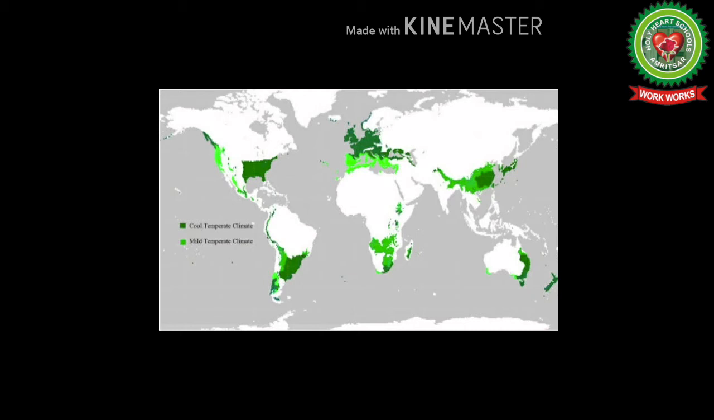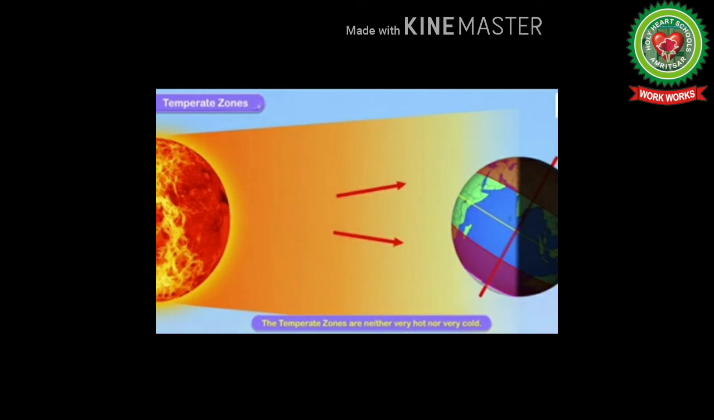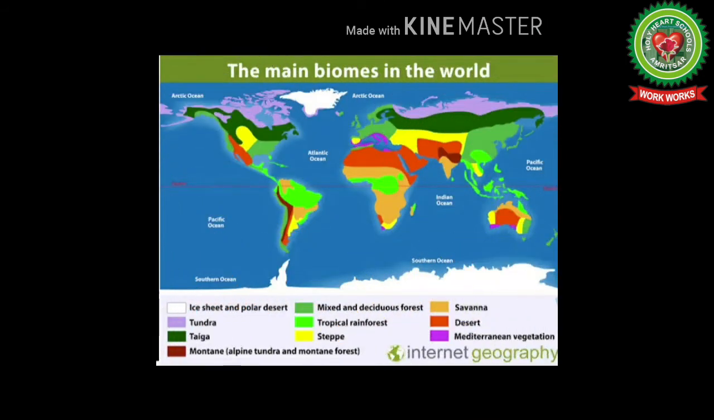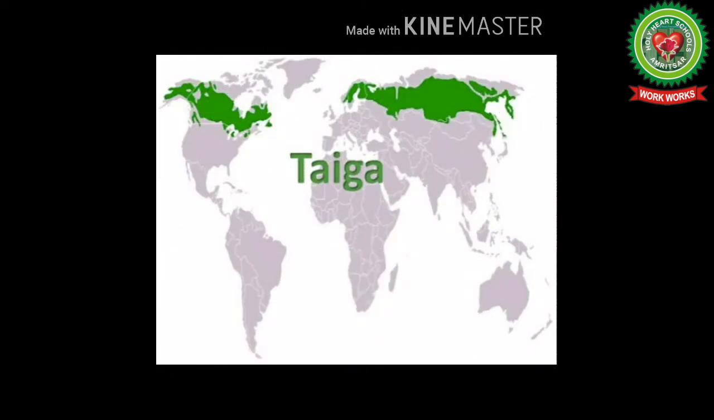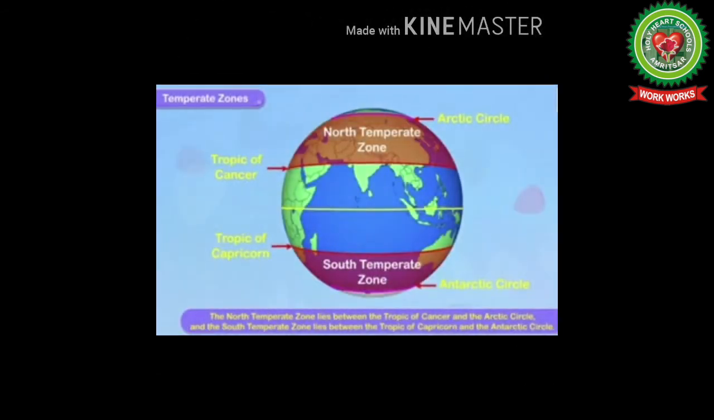Temperate region. It includes the cool temperate west coast region, temperate grasslands, and temperate deserts. Students, sun rays are slanting over there. That's why this area receives moderate insolation. Last one is polar region. It includes the taiga region and tundra region. Sun rays are slanting and rarely reach here.